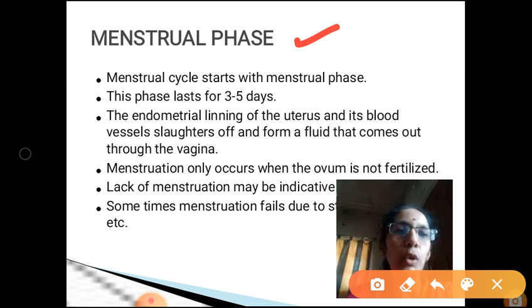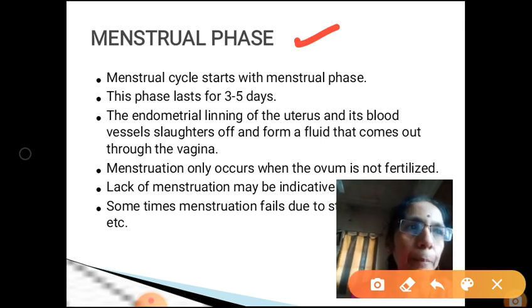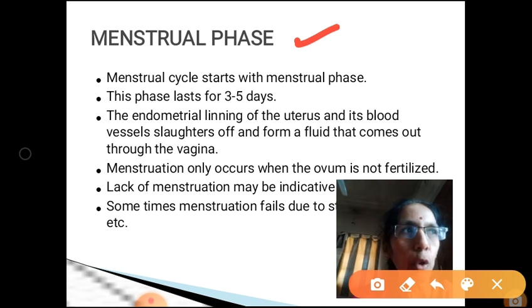So what happens during this time? During this time, the level of progesterone and estrogen will be less. You have studied that the uterus consists of 3 layers. Outer layer, how will you call? Good, perimetrium. Middle one is myometrium. Inner one is called as endometrium. When you studied about uterus, you have studied that endometrium is glandular and it helps in menstrual cycle.